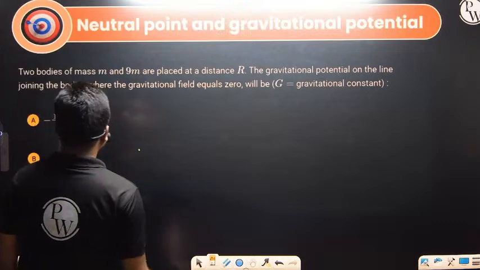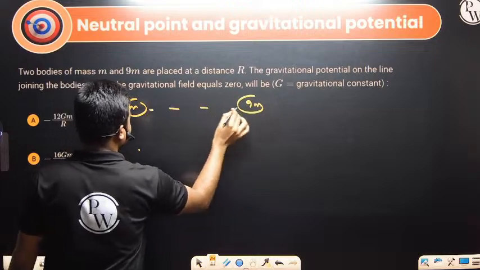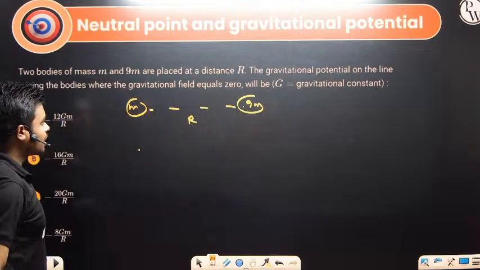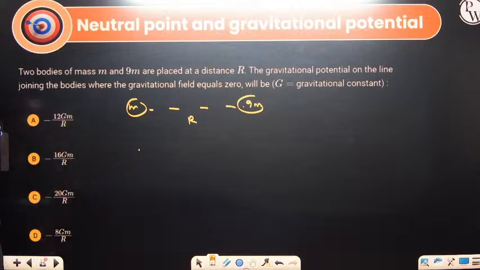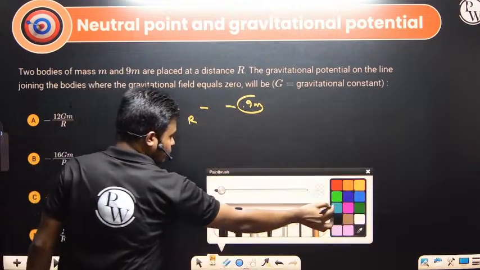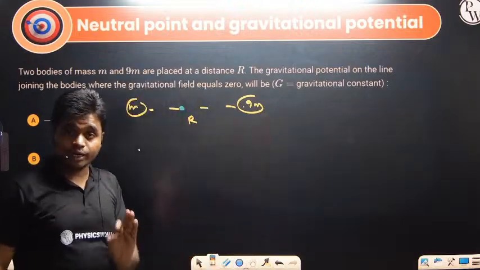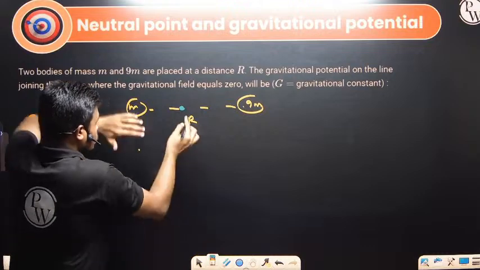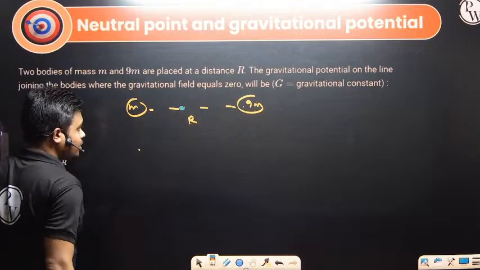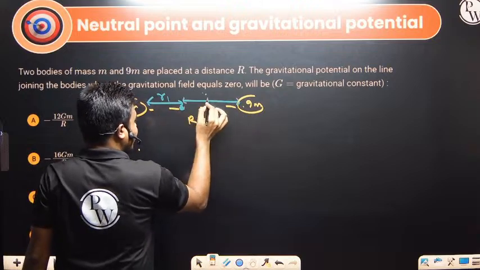Here two bodies have mass m and 9m, and they are a distance r apart. The gravitational potential on the line joining the bodies, at the point where the gravitational field equals 0, is given by what? First we have to calculate the point where the gravitational field is 0. Let's say the distance of this point from mass m is r1 and its distance from the 9m mass is r2.